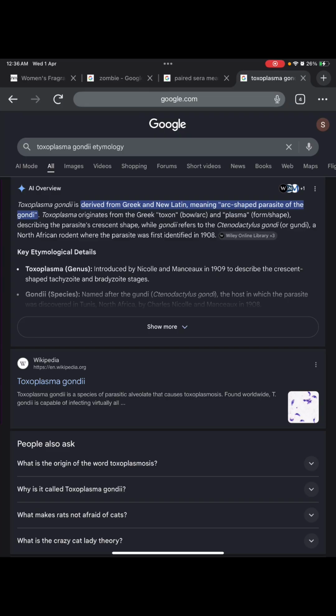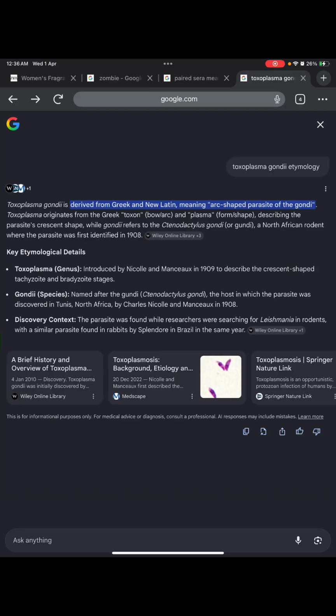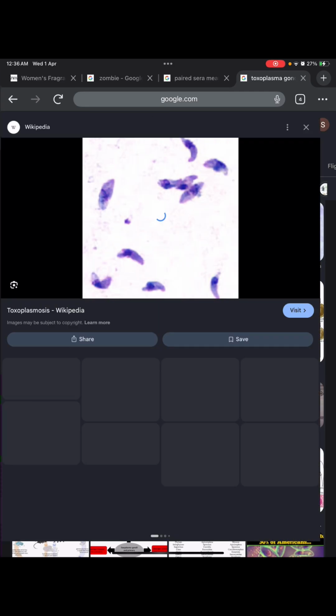Arc-shaped parasite of the gondii. Toxon means arc-shaped. Plasma is its shape. And gondii, that is Ctenodactylus gondii. It is a North African rodent where the parasite was first identified. Okay, rodent means it's like a rat and it was found in that. So Toxoplasma gondii, and how it looks is like this. It's arc-shaped, curved. Okay.